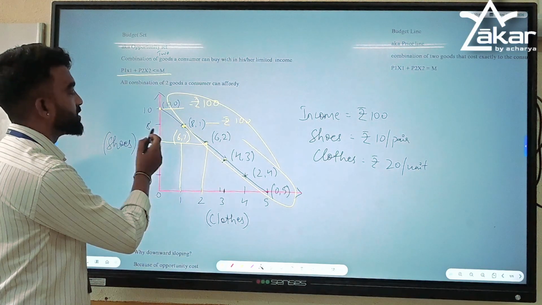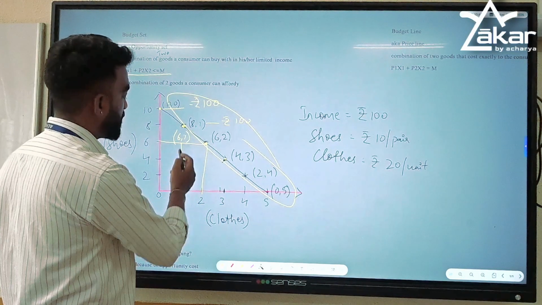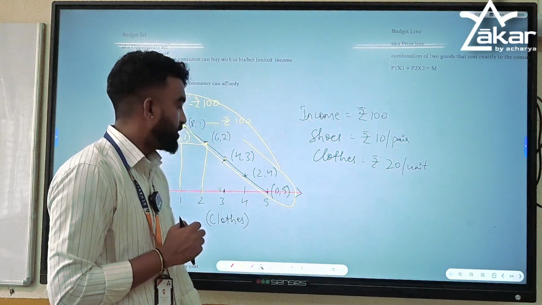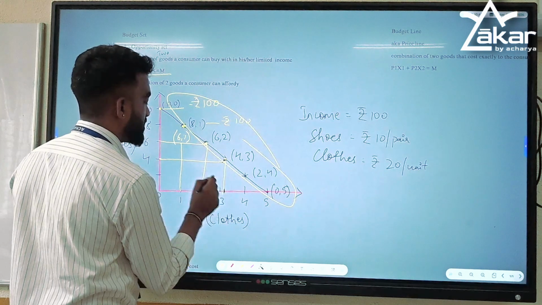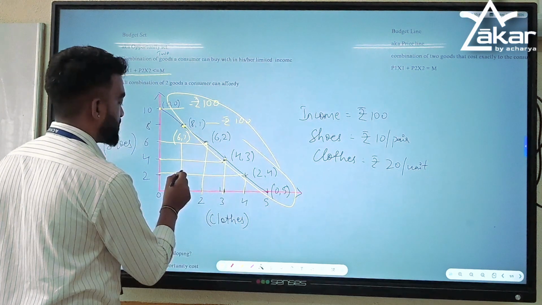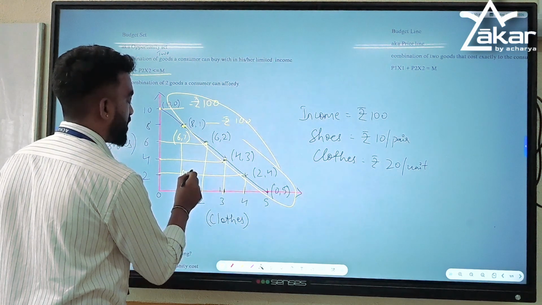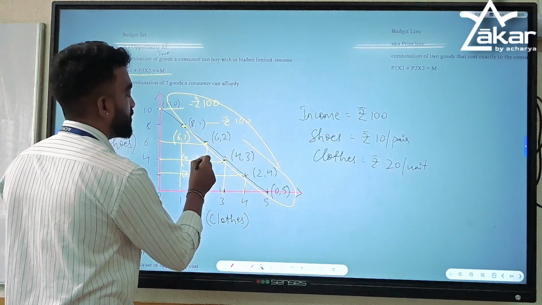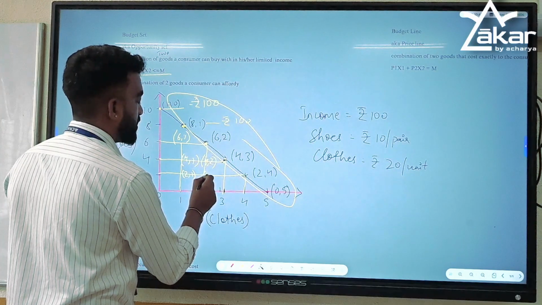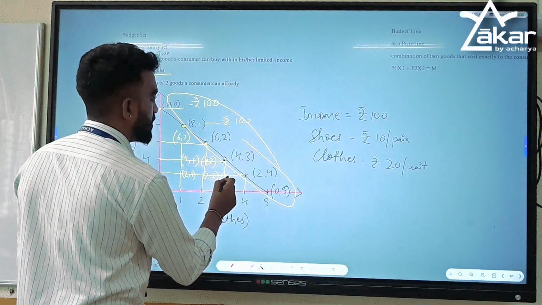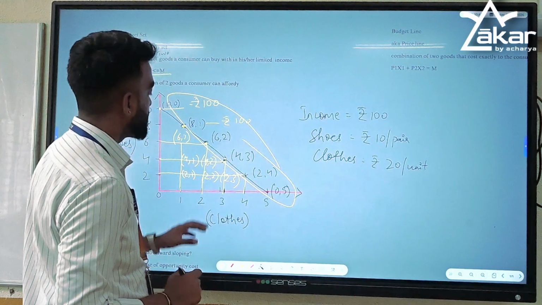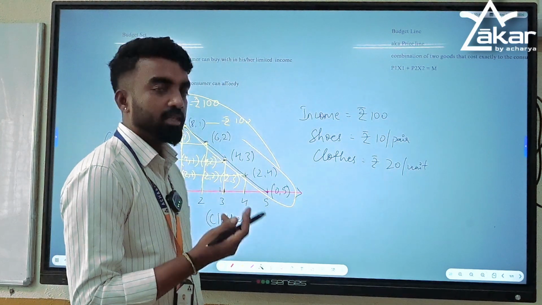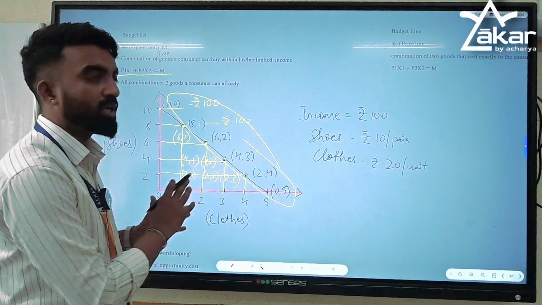Now she is spending 6 shoes means 60 rupees and one pair of clothes means 80 rupees. So still 20 rupees is left with her. So there are many other combinations you can see with this graph. See, these are the combinations: 2 pair of shoes and 1 pair of cloth, 4 pair of shoes and 1 pair of cloth, 4 and 2, okay, 2 and 2, see here 2 and 3. These are the different combinations where a consumer can purchase a different combination of two goods.